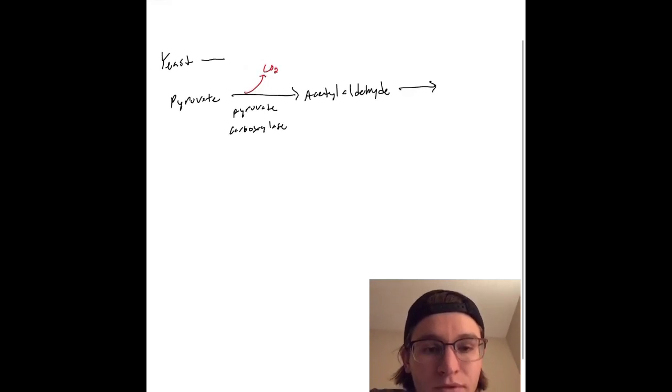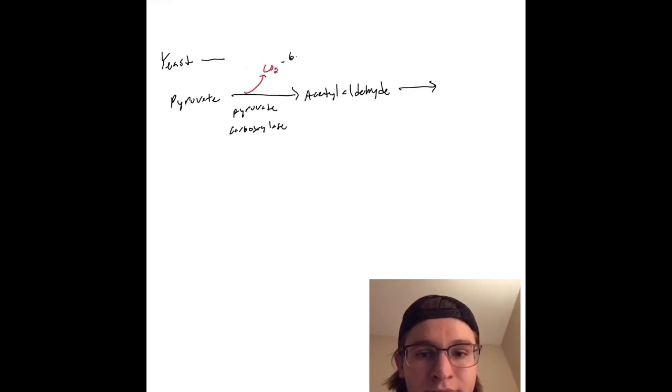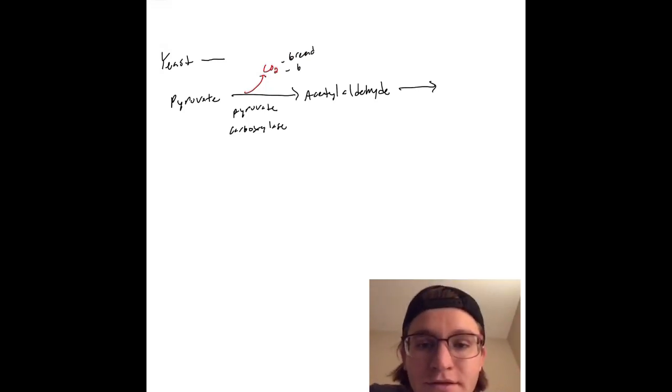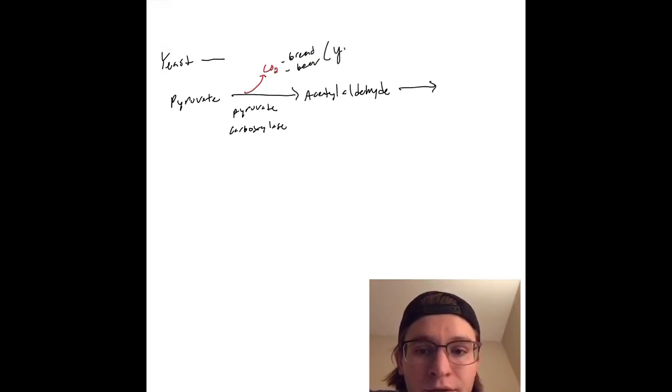So acetaldehyde is going to create ethanol. Okay, so cool. So the CO2 from the decarboxylase is going to make both bread, doing the bread rising, and the carbonation for beer.